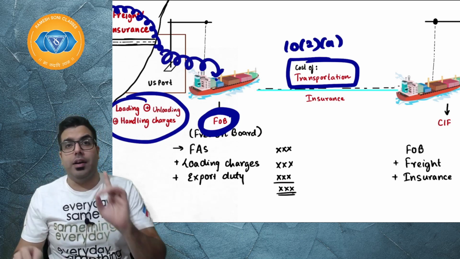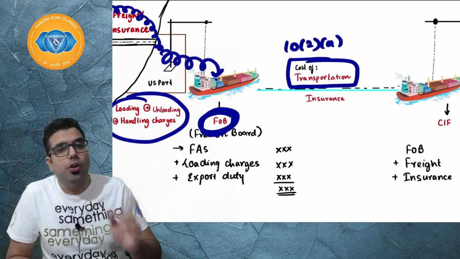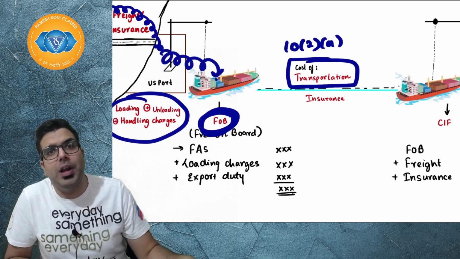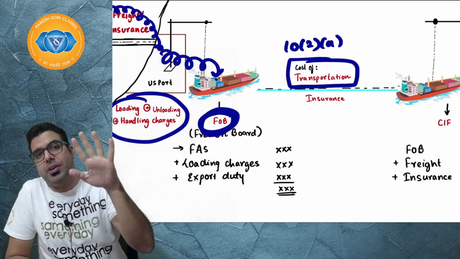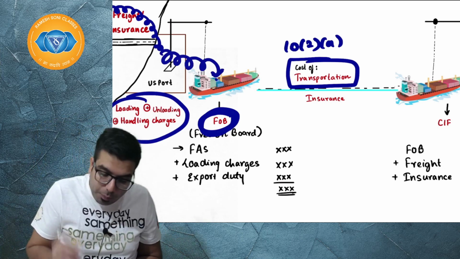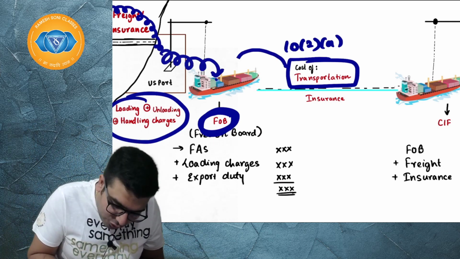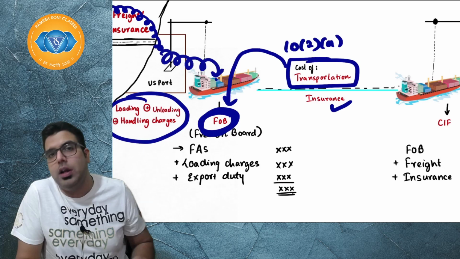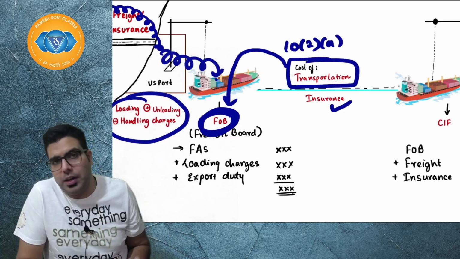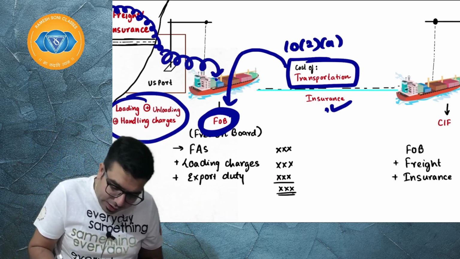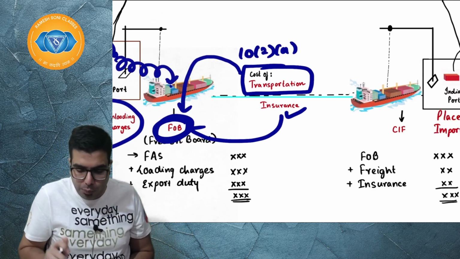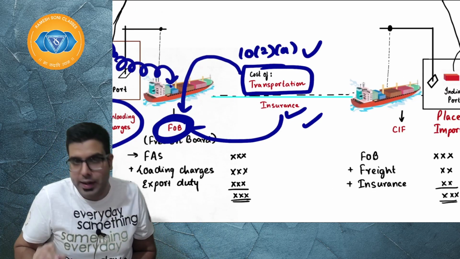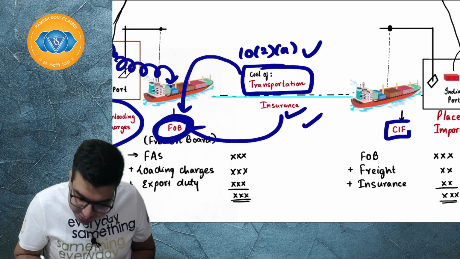I hope you guys understand. So the problem happens not when we are taking the actual. The problem will happen whenever you are calculating 20%. I'll explain later how. So this cost of transportation is actually on the FOB value, and insurance also, if actual is given, actual, otherwise 1.125% of the FOB. Basically, this has to be calculated on the FOB. And once you add 10(2)(a) and 10(2)(b), you arrive at the CIF value.